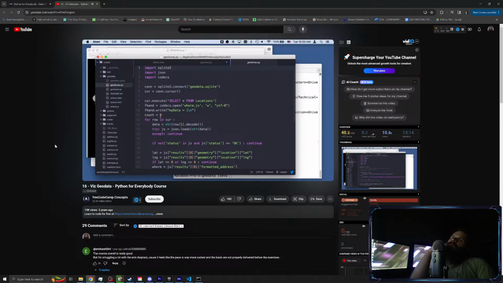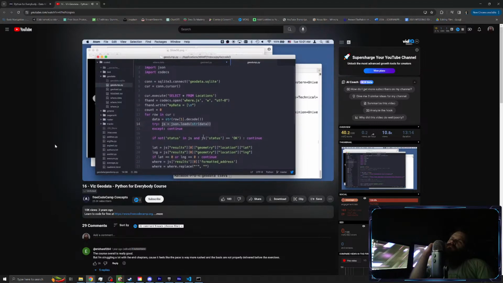And in this case, we did select star from locations, and if you recall, locations has a location and a geodata, so the sub-0 will be the location and the sub-1 will be the geodata, and we're going to decode it, convert it to a string, and then parse it. If something goes wrong with the JSON, we'll just keep skipping it. We'll check to see if we have the status in our JSON.